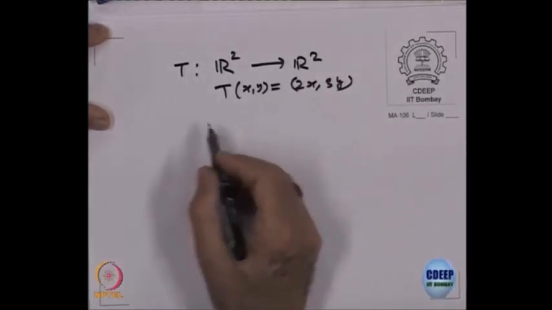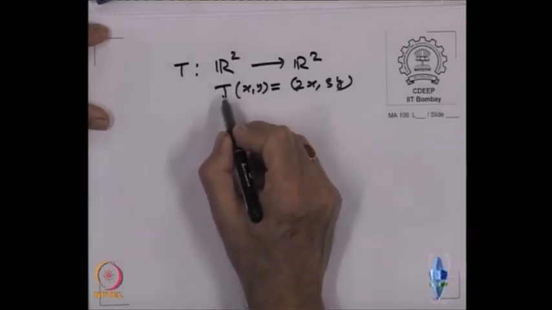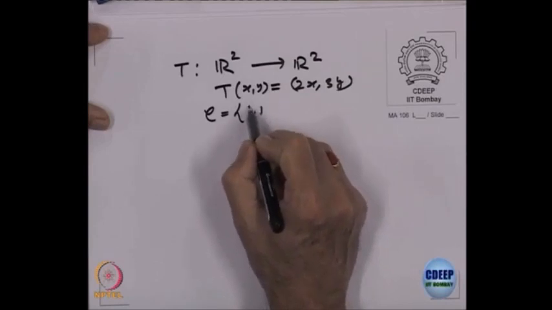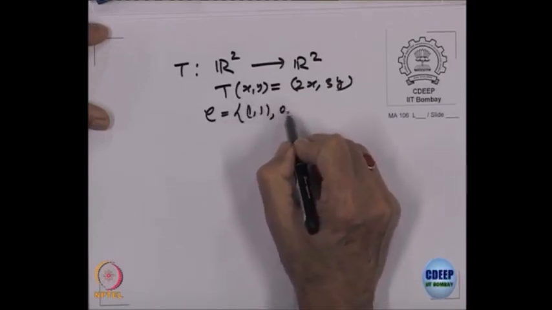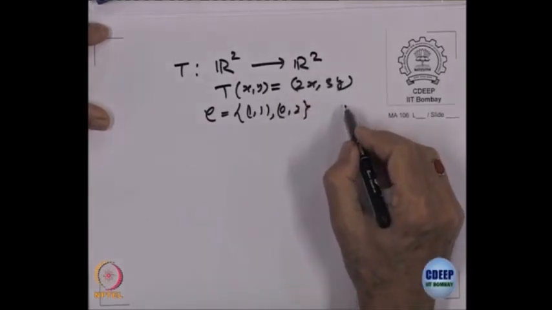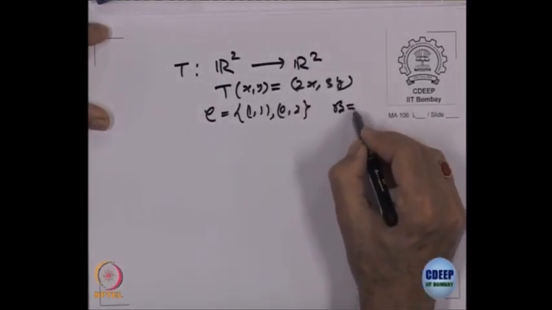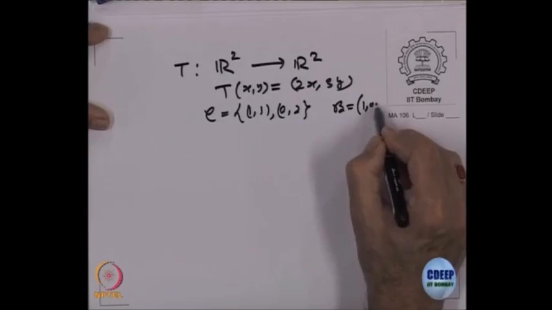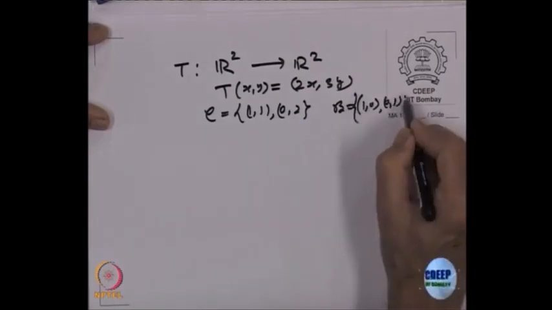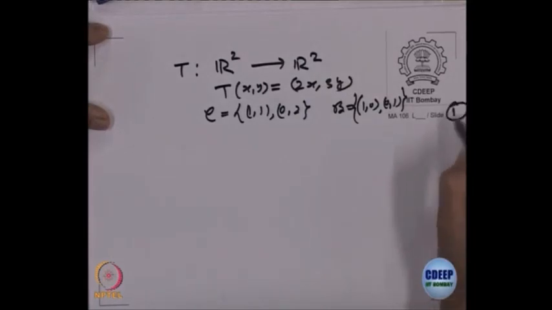The basis on the domain is given as C: 1 1 and 0 2. The basis on the codomain is given by B, which is the standard basis 1 0, 0 1.